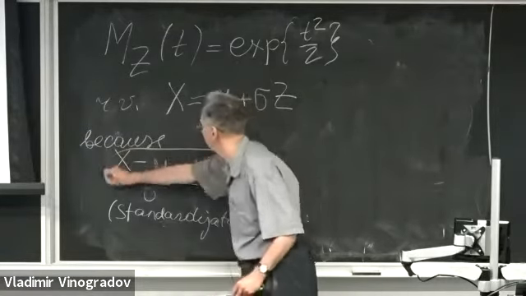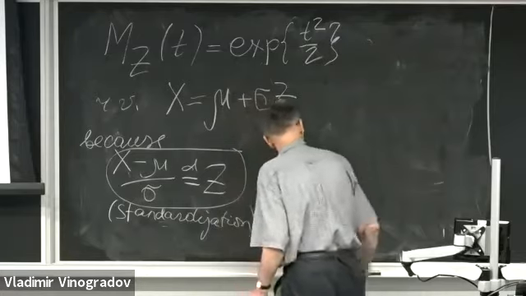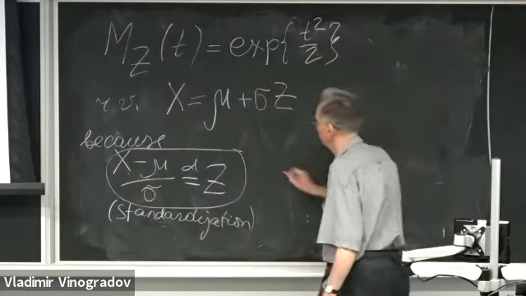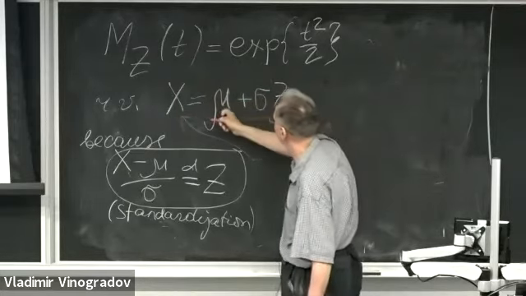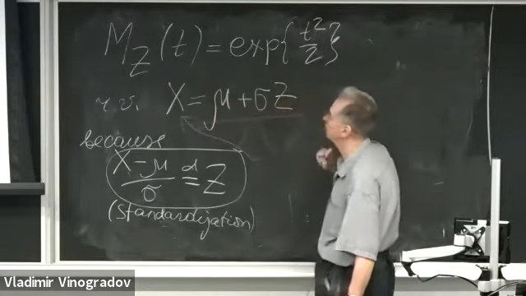So we solve this equation for X to get that our general normal random variable X is mu plus sigma times Z.